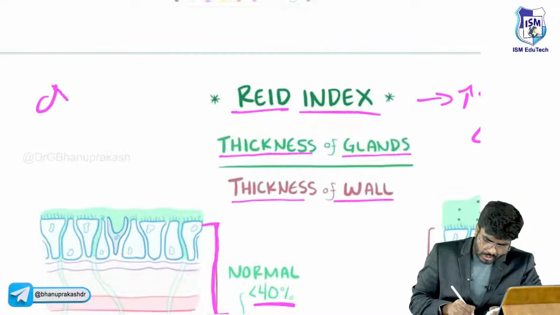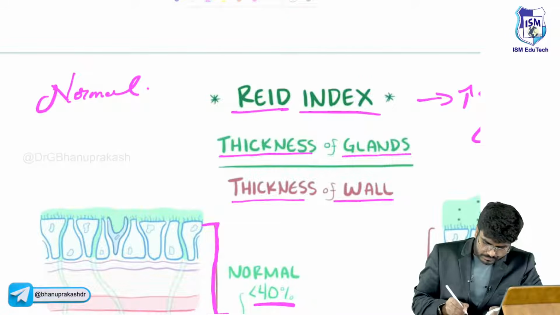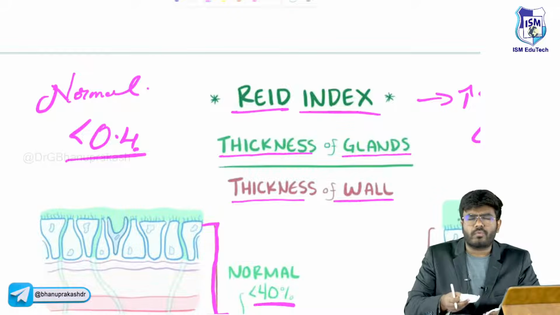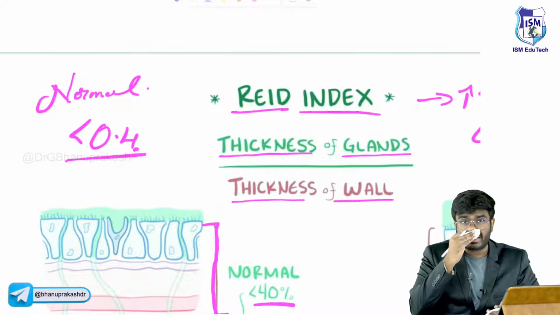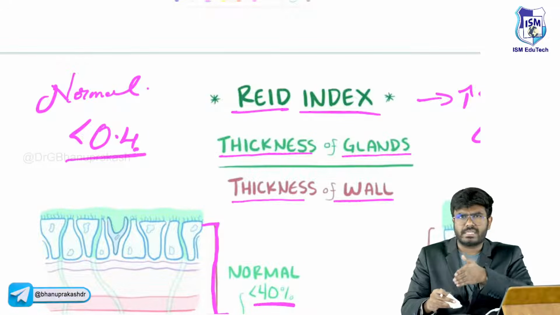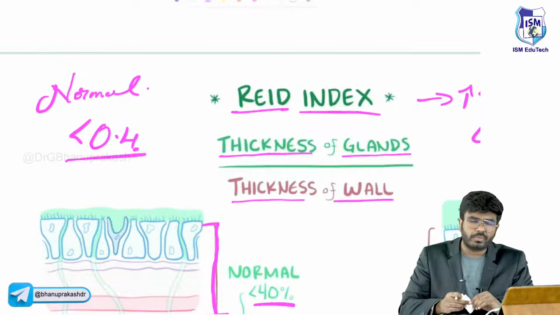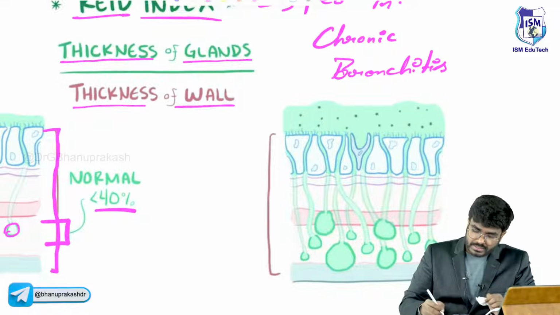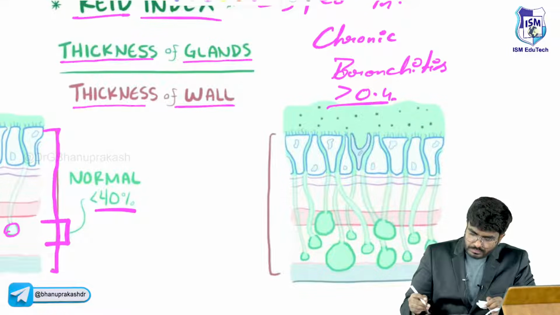Reid's index in a normal person is less than 0.4, or up to 0.4, that's okay. That 0.4 means 40%, right? Percentage wise 40%, fraction is 0.4. But what happens? The Reid's index in chronic bronchitis will be more than 0.4.